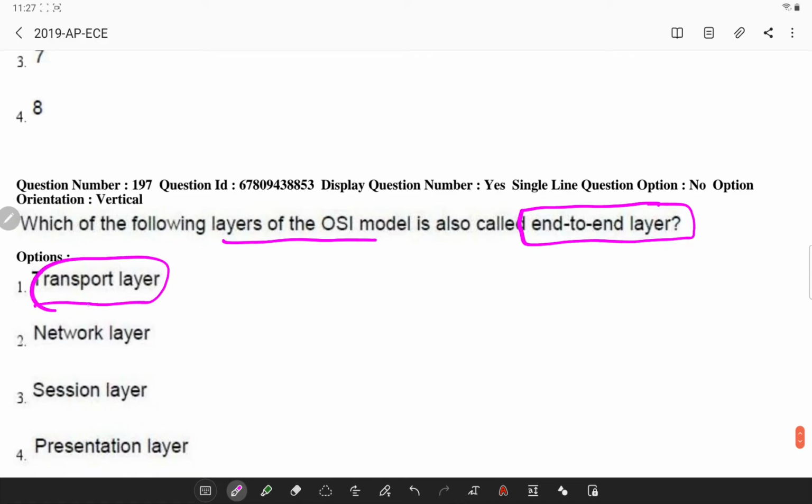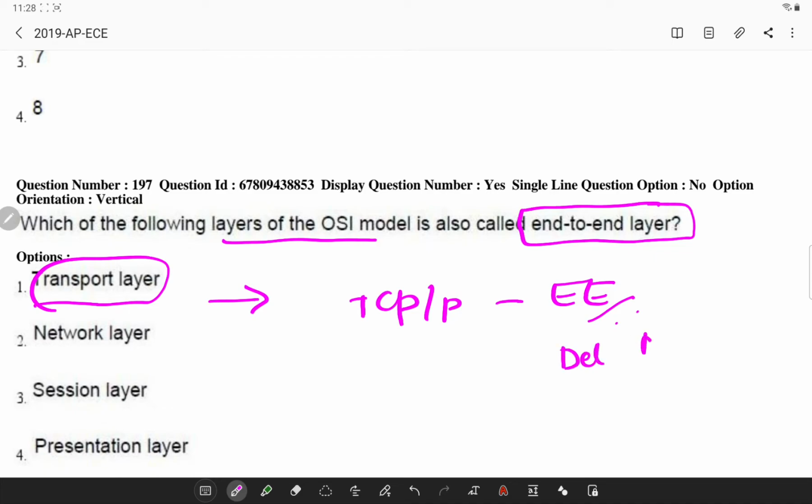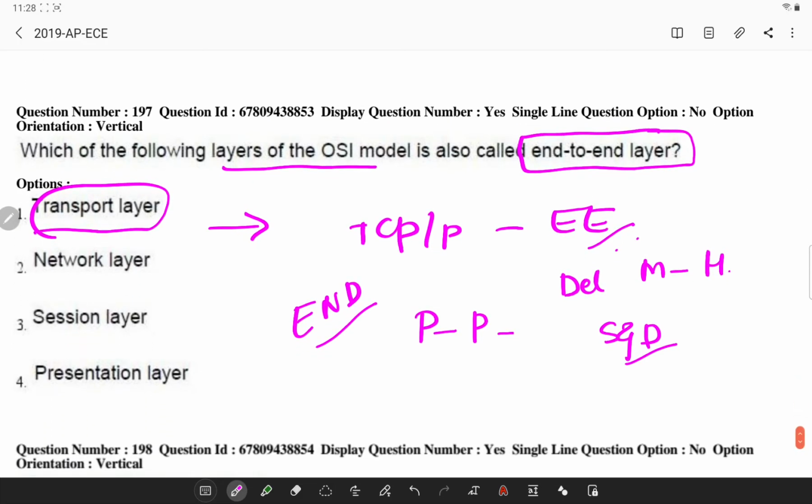Basically the transport layer is the second layer in the TCP/IP model, and it is an end-to-end layer used to deliver messages to the host. It is also termed the end-to-end layer because it provides point-to-point connection rather than hop-to-hop between the source and destination host for delivering services reliably.